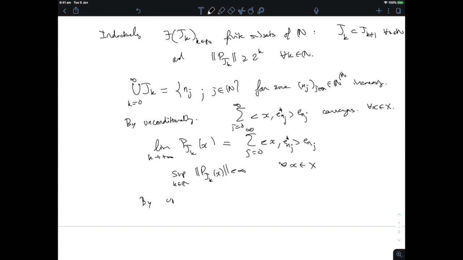And now the uniform boundedness principle concludes the proof and tells us that the supremum of the norms of the P_{J_k}'s as bounded operators on X has to be finite, and that is a contradiction because we've constructed them such that they have norm greater than 2^k. And that concludes the proof of this little lemma.